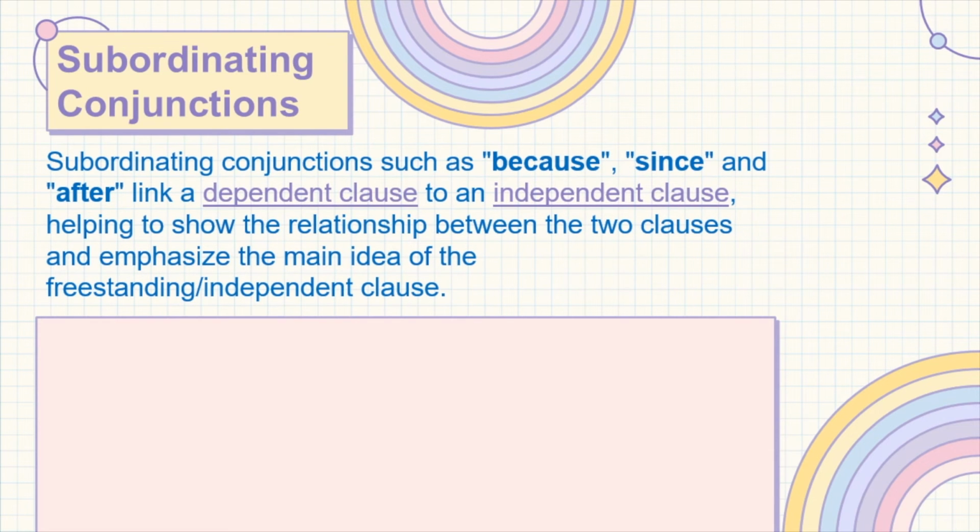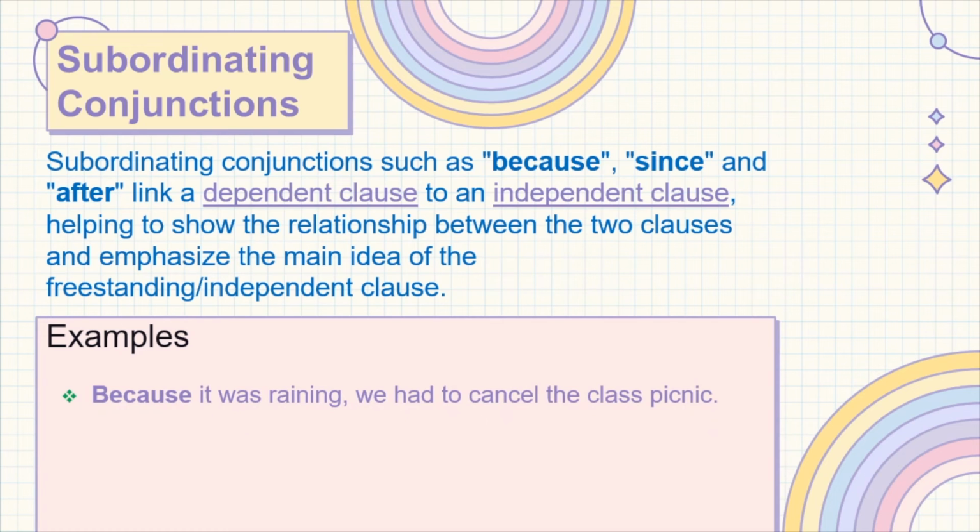The subordinating conjunctions such as because, since, and after link a dependent clause to an independent clause, helping to show the relationship between the two clauses and emphasize the main idea of the freestanding or independent clause. The examples of subordinating conjunctions can be: because it was raining, we had to cancel the class picnic.